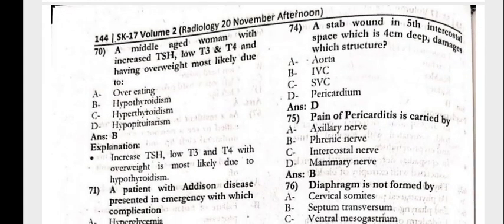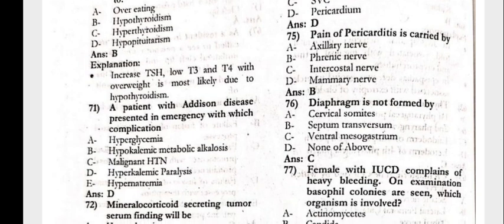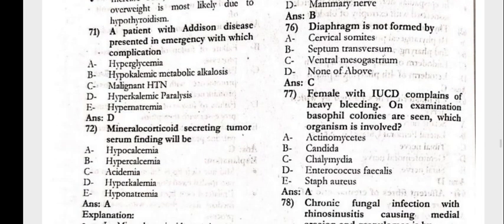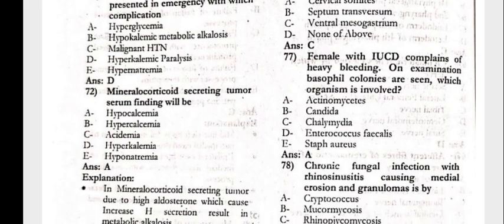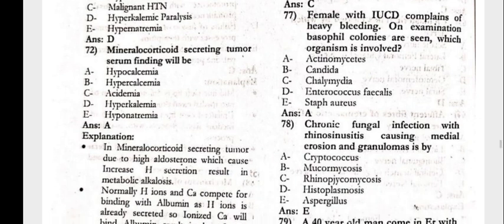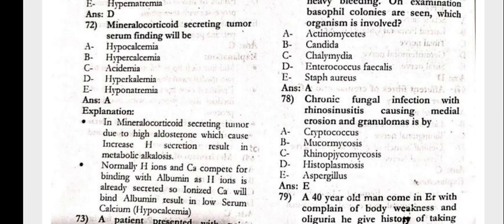Damage of the structure would be the pericardium. The pain of pericarditis is carried by the phrenic nerve. Diaphragm is not formed by the ventral mesogastrium. Female with the IUCD complains of heavy bleeding. On examination, basophil colonies are seen. Which organism is involved? That is actinomycetes.